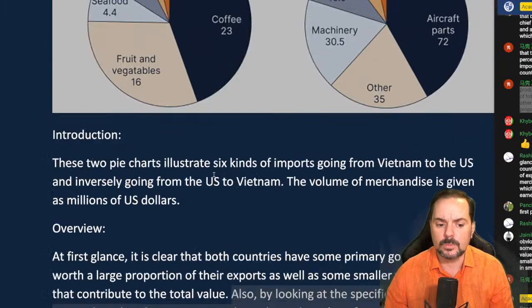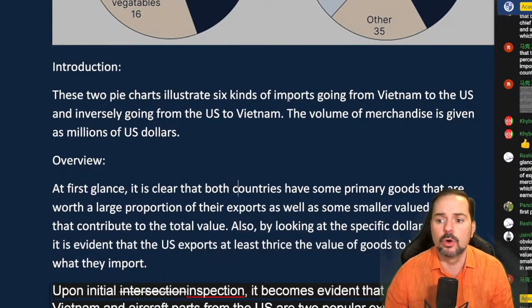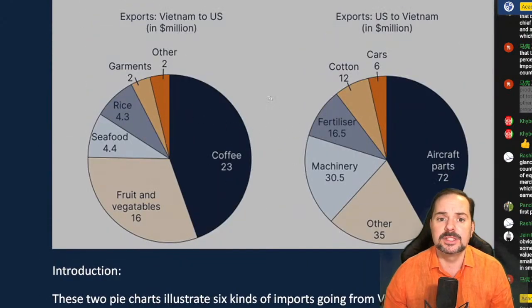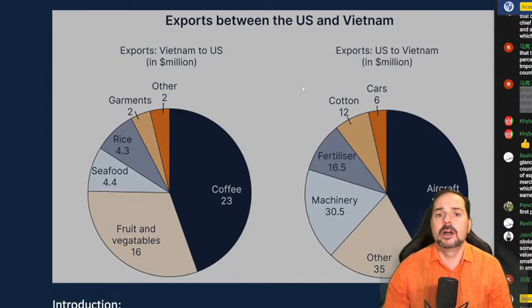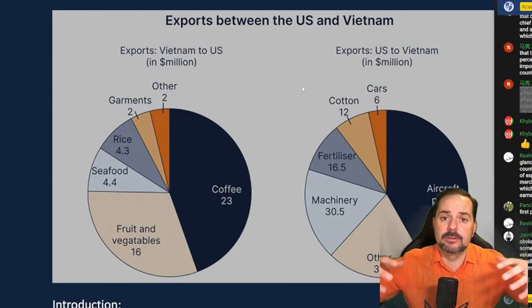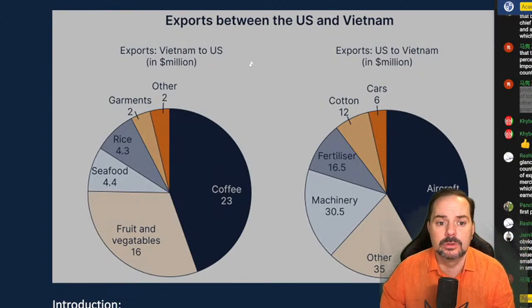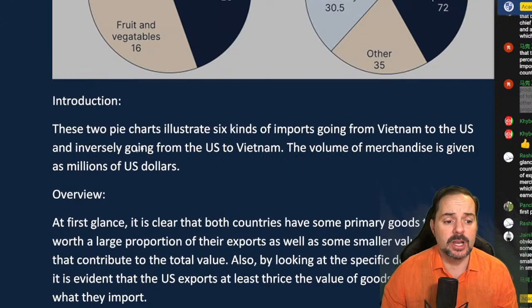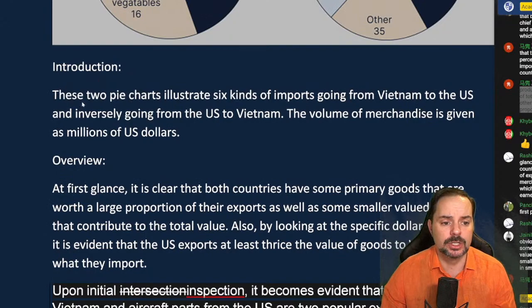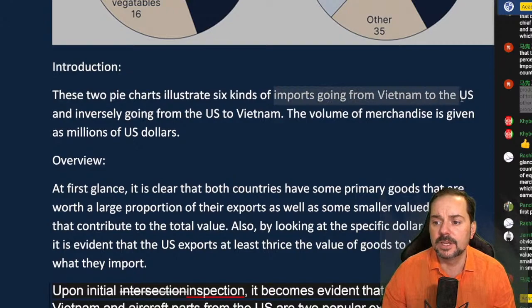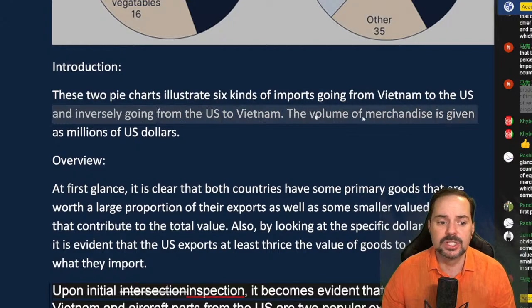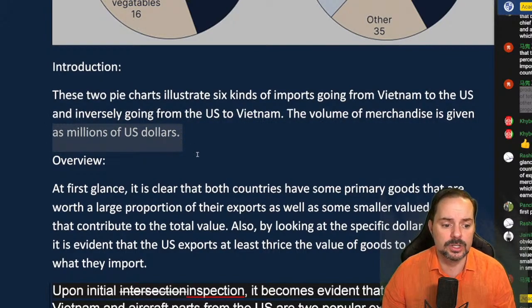Okay. So once we have the introduction and the overview, let me just again, everyone, these are the pie charts that we're looking at here. It's the exports between the U.S. and Vietnam. It's 2 pie charts. Pie charts are used to represent data from a whole, so here from the total value in millions of dollars. And then we have our introduction and our overview. So here's the introduction. These 2 pie charts illustrate 6 kinds of imports going from Vietnam to the U.S. and inversely going from the US to Vietnam. The volume of merchandise is given as millions of US dollars.